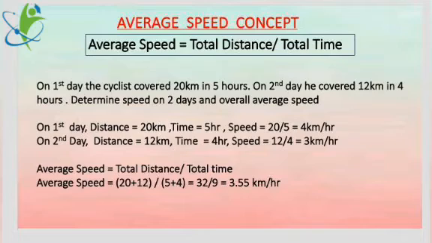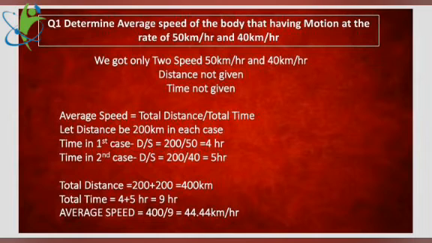Now, is this topic clear to you? Then take your time to get a brief idea of the question and the concept so that we can start today's question session. Okay, now coming on to the question answers section, we begin with the first question. Determine the average speed of the body having motion at the rate of 50 km per hour and 40 km per hour. You see, two speeds are given, 50 kmph and 40 kmph. Distance and time not given.